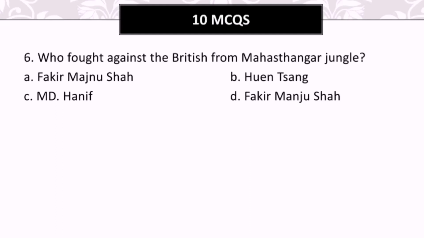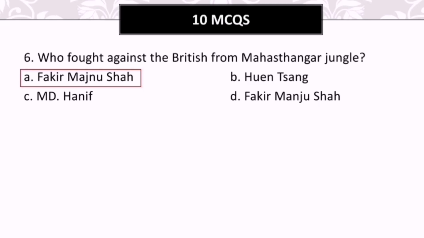The question number 6 here, who fought against the British from Mahasthangar jungle? The options are given like A. Fakir Majnu Shah, B. Wen Shang, C. Muhammad Hanif, D. Fakir Manju Shah. So, what do you think? What will be the correct answer? Yes, you are right. The answer is Fakir Majnu Shah, right? That is the option number A.